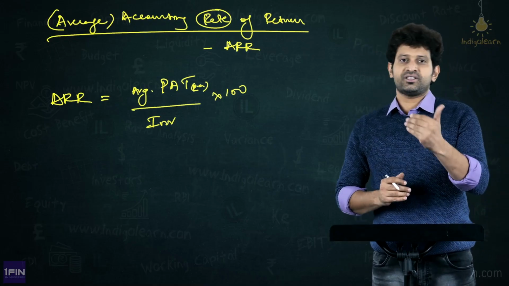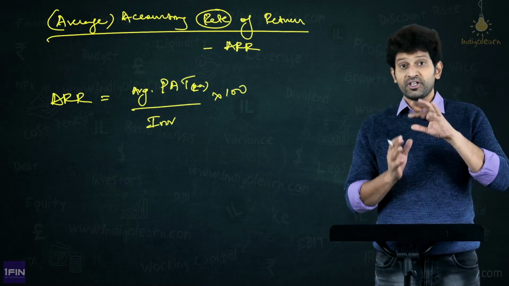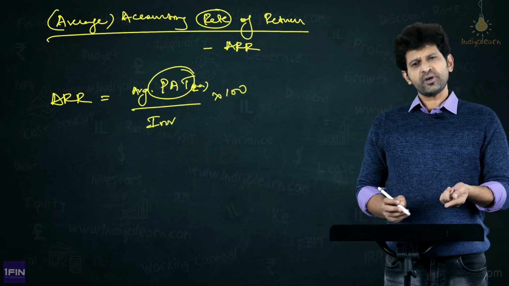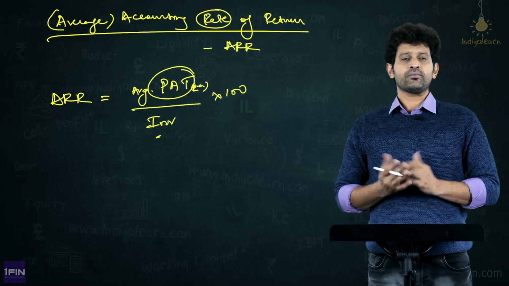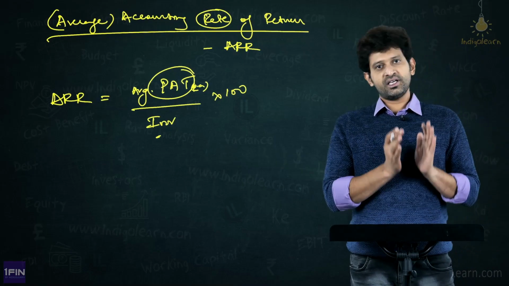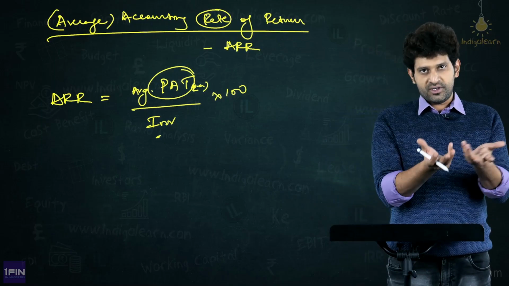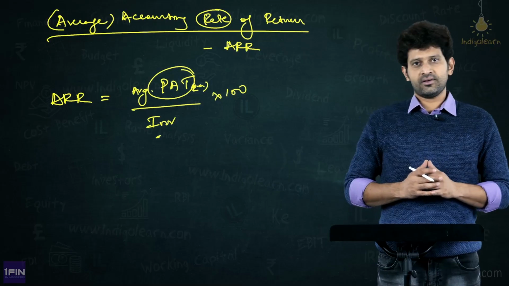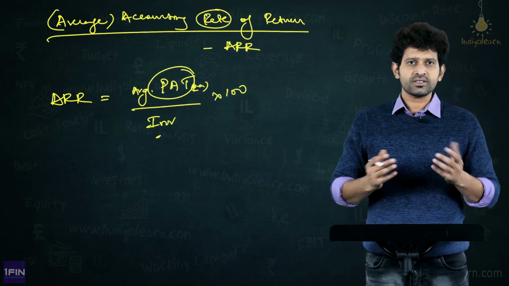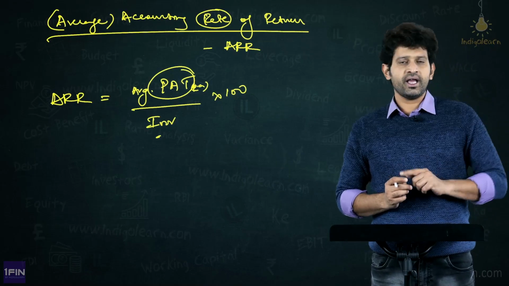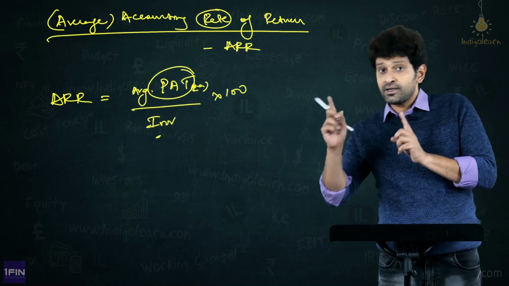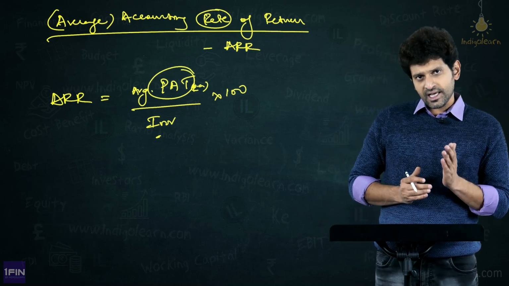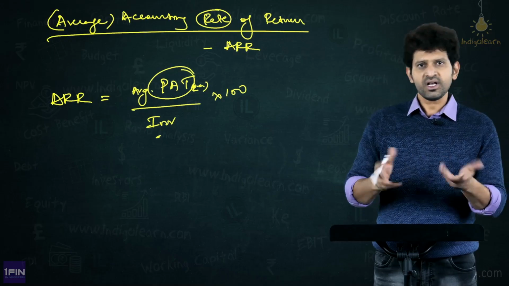Now a slight extension to this. Somebody thought, when you are taking average PAT, why don't you take average for investment also? Meaning, investment initially, say for example, is 10 lakhs, the cost of the asset or the machinery. By end of life, the 10 lakhs is becoming 0. Therefore, should we not take the average of 10 lakhs and 0? Absolutely yes. Therefore, 10 lakhs plus 0 by 2, considerable.